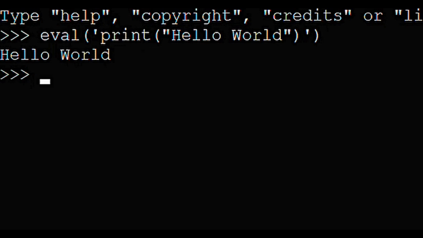You can also evaluate math expressions with eval. You can do something like eval 2 times 3 plus 5. That will evaluate to 11.